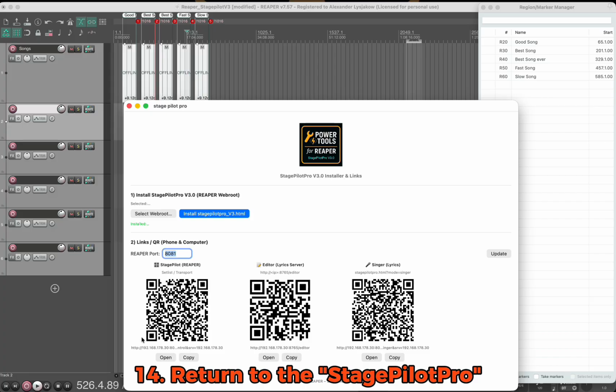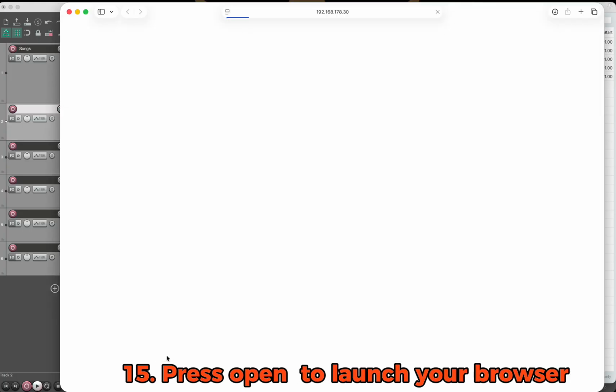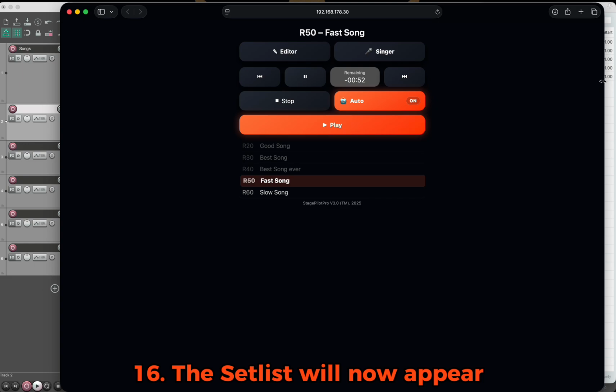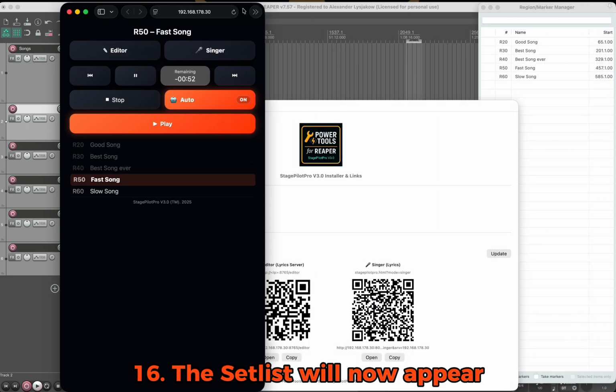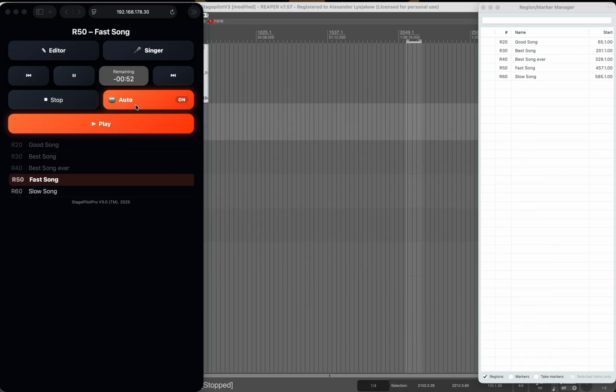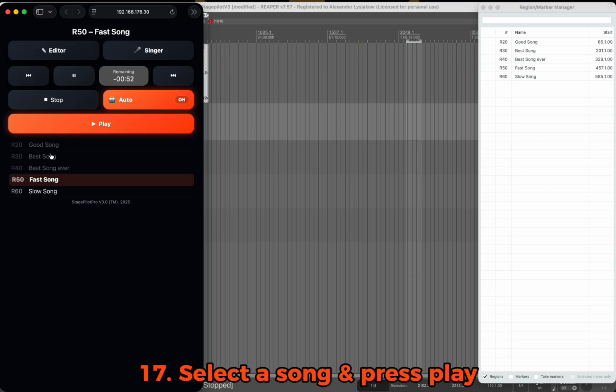Return to the StagePilotPro app. Press Open to launch your browser. The setlist will now appear. Select a song and press play.